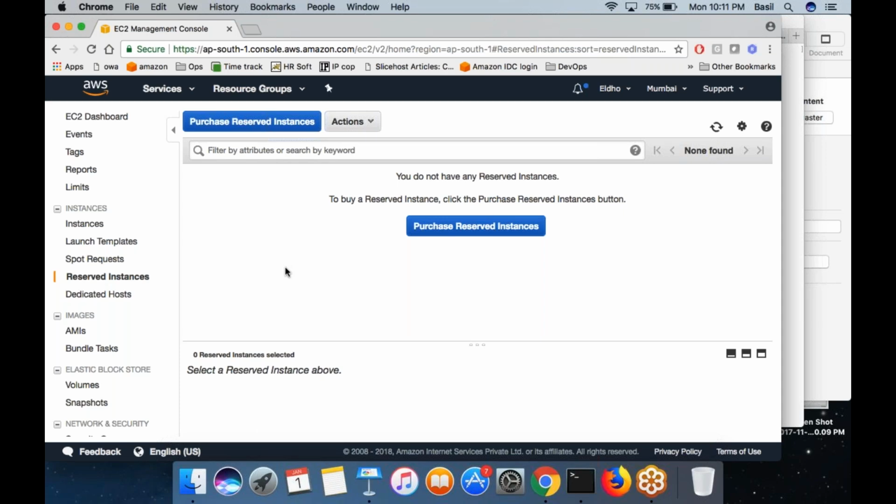So after 1 year, if you make the total calculation, you would save a lot of money with reserved instances instead of on-demand instances. So this option is preferred when you are buying machines for long-time use. Minimum 1 year you need to reserve.